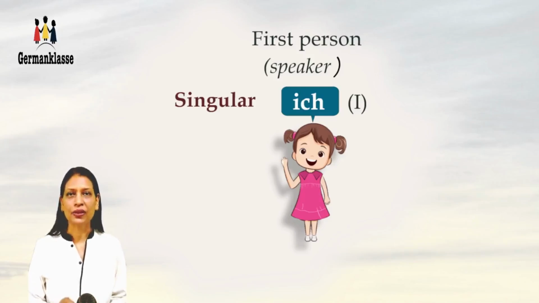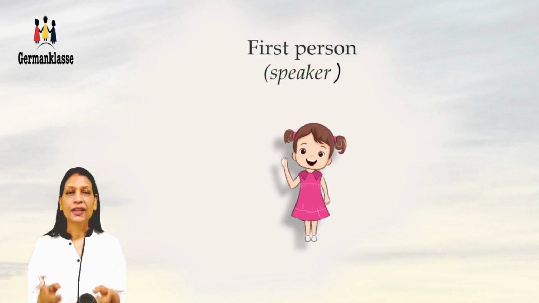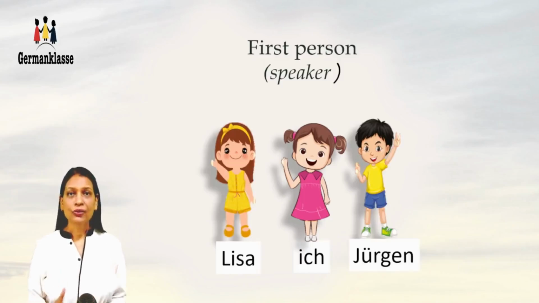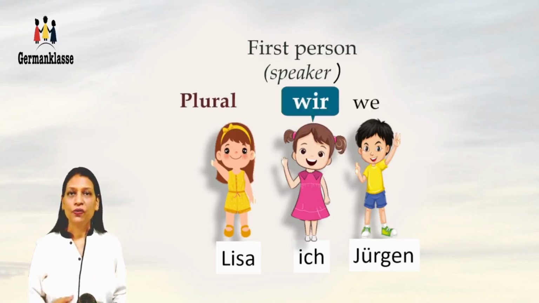First person, that's the speaker, plus one or more people. So ich und Lisa und Jürgen. So I and Lisa and Jürgen, together, it's we. And in German, we call it wir. It's W-I-R, but we pronounce it as wir.